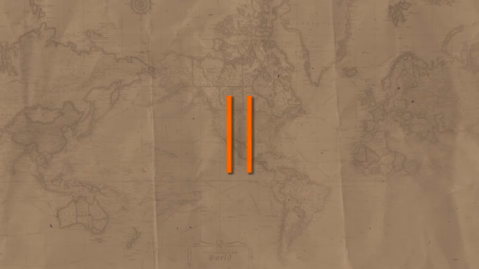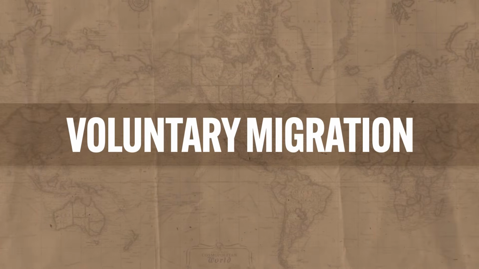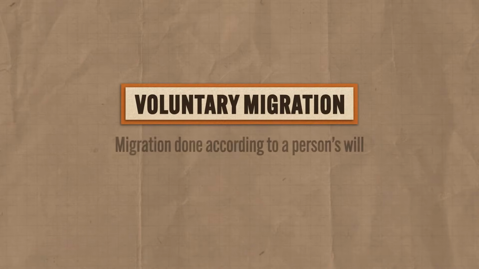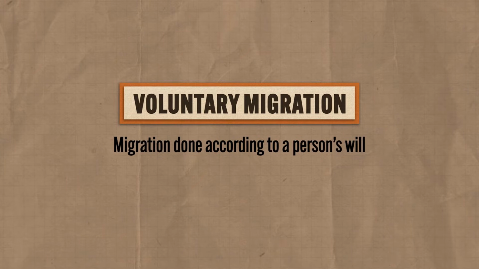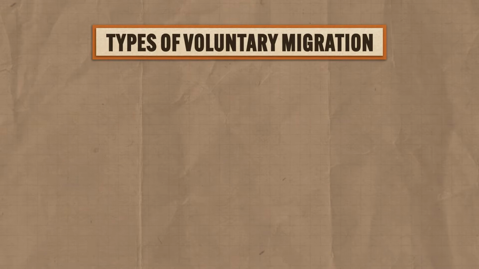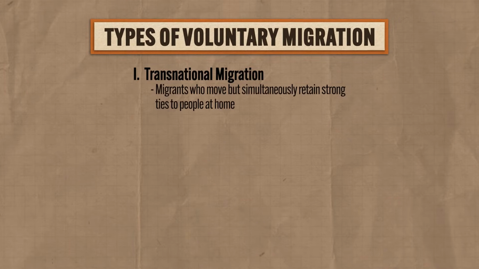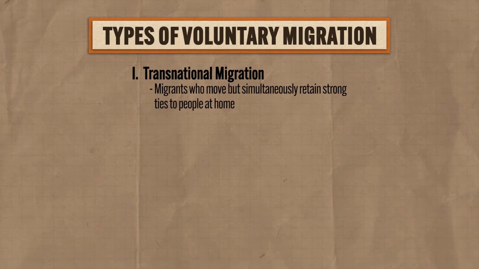Okay, forced migration, I admit, is kind of a bummer. So let's look at the other flavor of movement, namely voluntary migration, which is migration that is done according to a person's will. And there are no less than 7 kinds of voluntary migration you need to know, and here they are. First is transnational migration, which describes migrants who move but simultaneously retain strong ties to people at home. This can happen in a couple of ways.